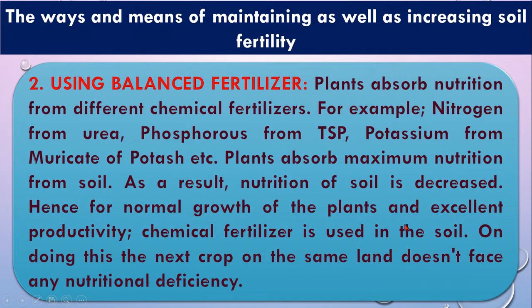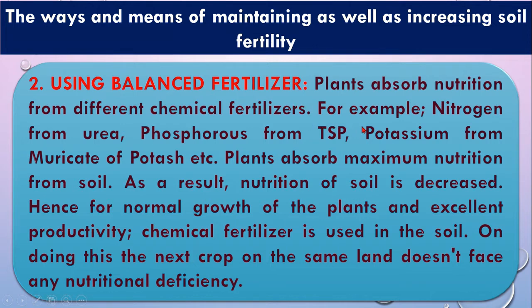Next one is using balanced fertilizer. That means do not apply excess or more chemical fertilizer in the soil. Before you apply the fertilizer, you always have to check the soil to see which type of nutrient is needed for the specific crop. But in our country, maximum farmers are illiterate. That is why they do not check the nutrient or do not check the soil. That is why they always use more fertilizer. That is not good for the soil health. That will decrease the soil fertility. That is why always use the balanced fertilizer.